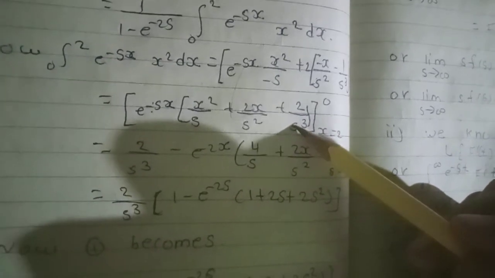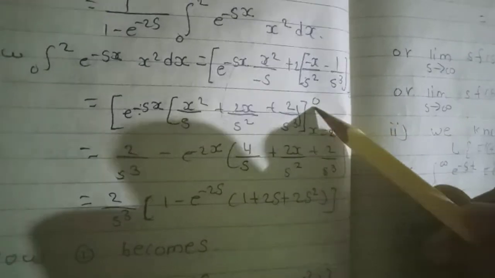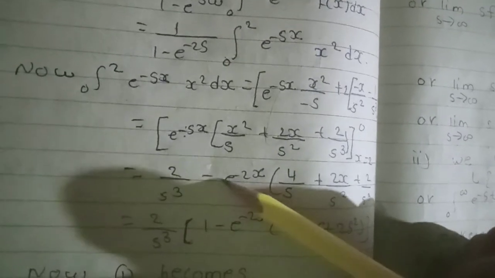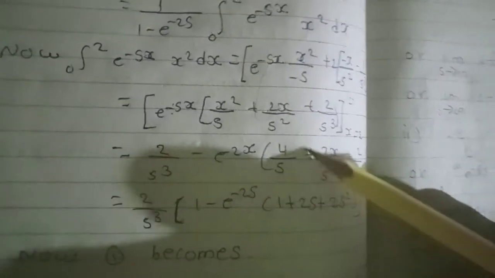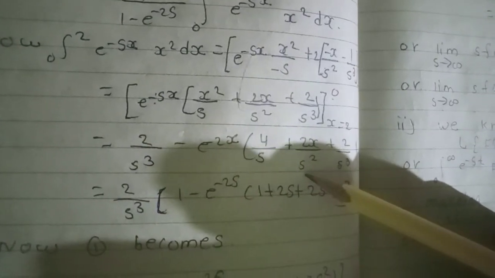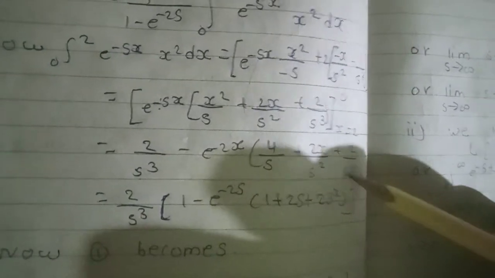Here this is s, not 5. Okay, the limit is 0 to 2. So putting in the limits, we get 2 divided by s cube minus e raised to minus 2s times (4 divided by s plus 2x divided by s square plus 2 divided by s cube).